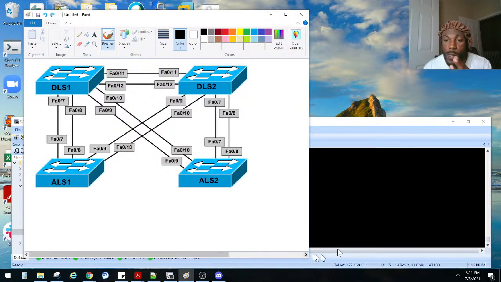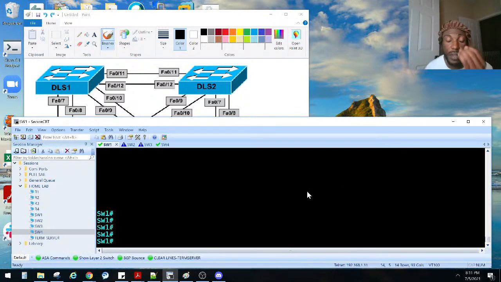Remember, there are modes that a VTP-capable switch can be in. It can be a server, where you can create, modify, and delete VLANs. It can be in client mode, where you can just receive VLANs. You can't create them, you can't delete them, but you can receive them from the server. You can also do transparent mode, where you can create, modify, and delete, but they stay locally within your switch. Or you can turn it off completely with VTP mode off. Now, I already looked at the solution guide for this book, and I'm gonna turn it off completely with mode off.